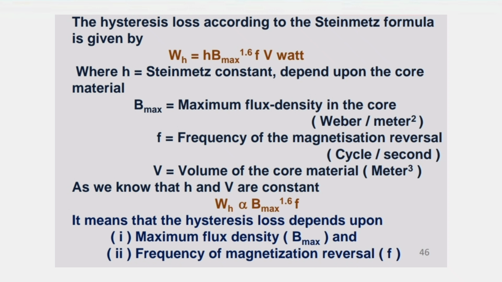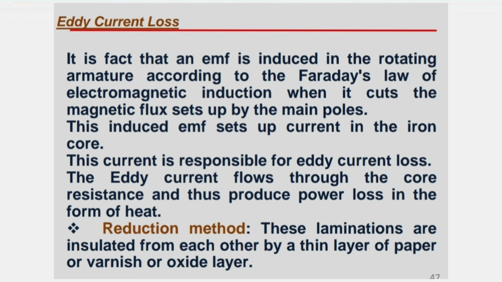Later, we discuss the second one, eddy current losses. It is a fact that EMF is induced in the rotating armature according to Faraday's law of electromagnetic induction when it cuts the magnetic flux set up by the main poles. This induced EMF sets up current in the iron core. This current is responsible for eddy current losses. The eddy current flows through the core resistance and thus produces power loss in the form of heat. First, it has a reduction method.